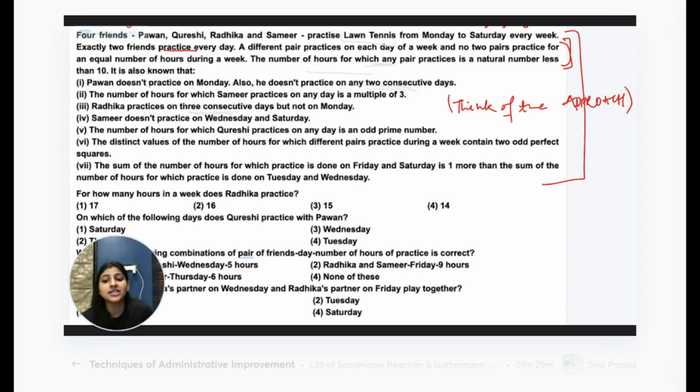नहीं, 2 लोग सेम कोर्ट पे खेल रहे हैं. ठीक है? These people practice lawn tennis from Monday to Saturday. So what they did is they didn't explain that part, कि 2 लोग एक साथ खेल रहे हैं, वो एक्सप्लेन नहीं किया. They expected you कि लॉन टेनिस देख के आपको खुद ही समझ जाना चाहिए कि 2 लोग साथ में खेल रहे होंगे. Simultaneously word mention नहीं किया because it was for you to understand.